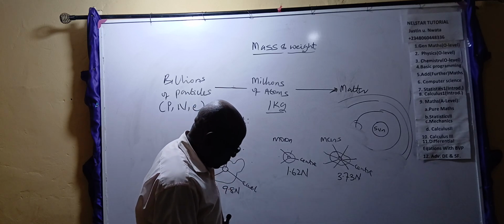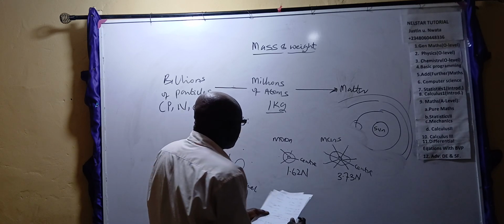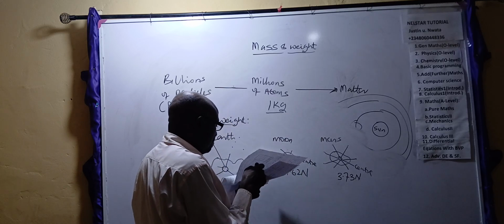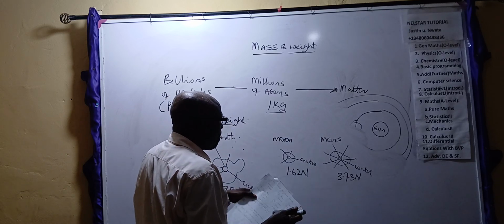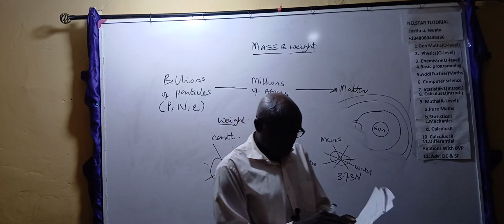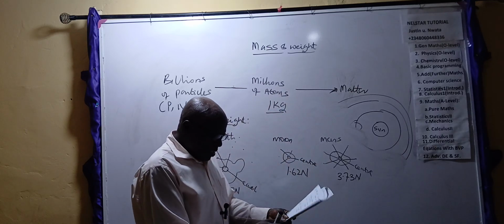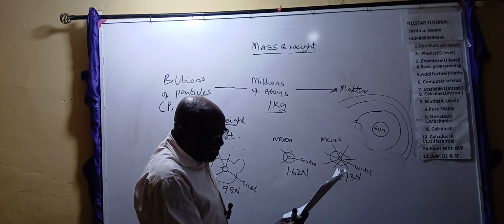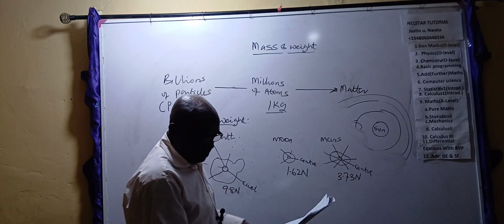Now, how did we come about this 1 kilogram? Scientists all over the world need a measurement that does not vary.